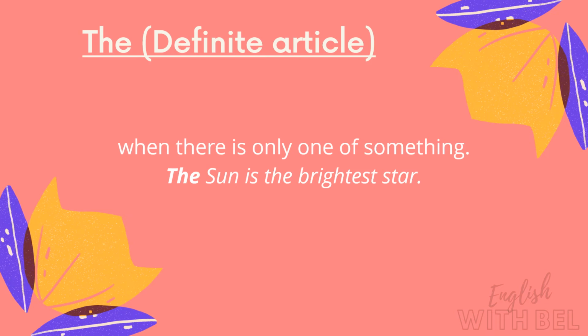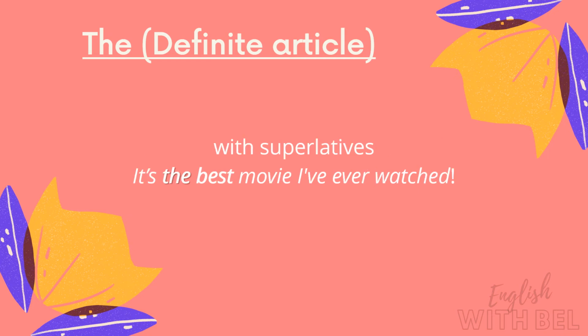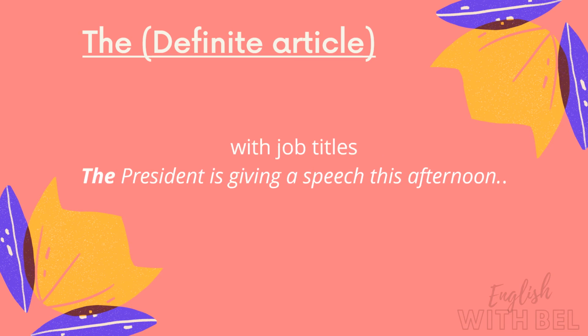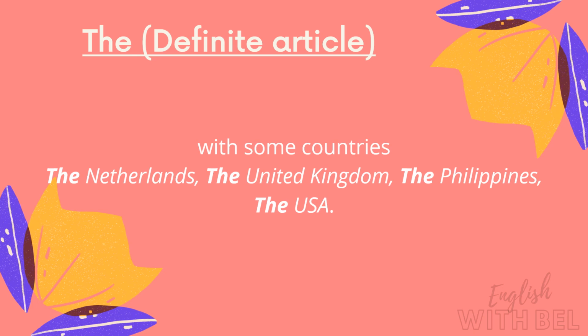When there is only one of something, for example, the sun is the brightest star. With superlatives, for example, it's the best movie I have ever watched. With ordinal numbers, my birthday is on the 10th of November. With job titles, for example, the president is giving a speech this afternoon. With some countries, for example, the Netherlands, the United Kingdom, the Philippines, the USA.